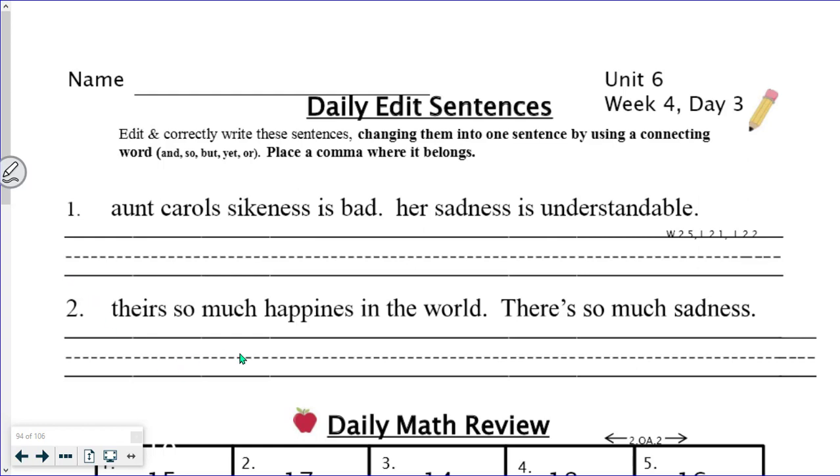Number 2, there's so much happiness in the world, there's so much sadness. So those are your two sentences. You're going to connect them with comma yet. You're going to connect the two sentences with comma yet. So pause your video, fix up number 2, connect the sentences with comma yet, and rewrite it nice and neat.